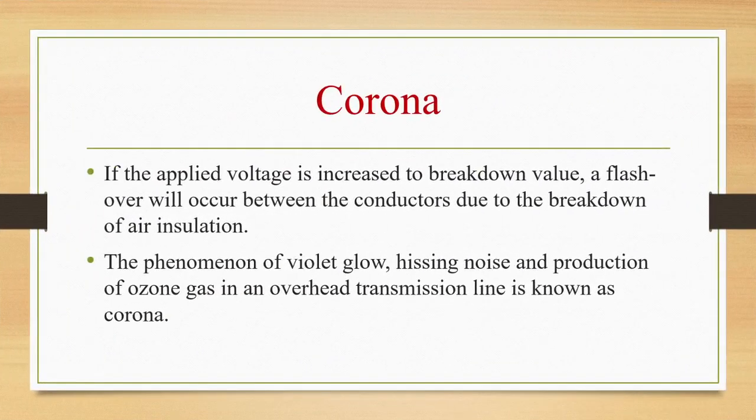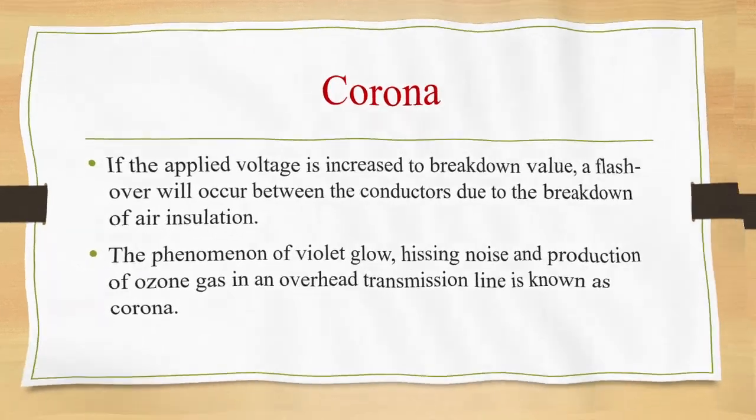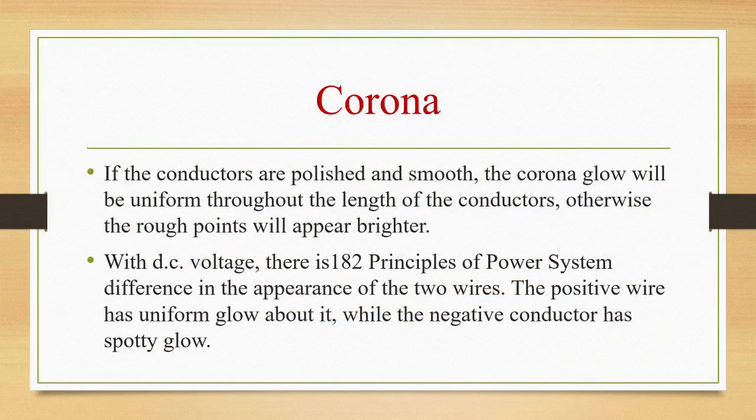If the applied voltage is increased to the breakdown value, flashover will occur between the conductors due to breakdown of air insulation. So what exactly is corona? Corona is nothing but the phenomenon of violet glow, hissing noise and production of ozone gas in an overhead transmission line. If the conductors are polished and smooth, corona glow will be uniform throughout the length of the conductors. Otherwise, rough points will appear brighter.